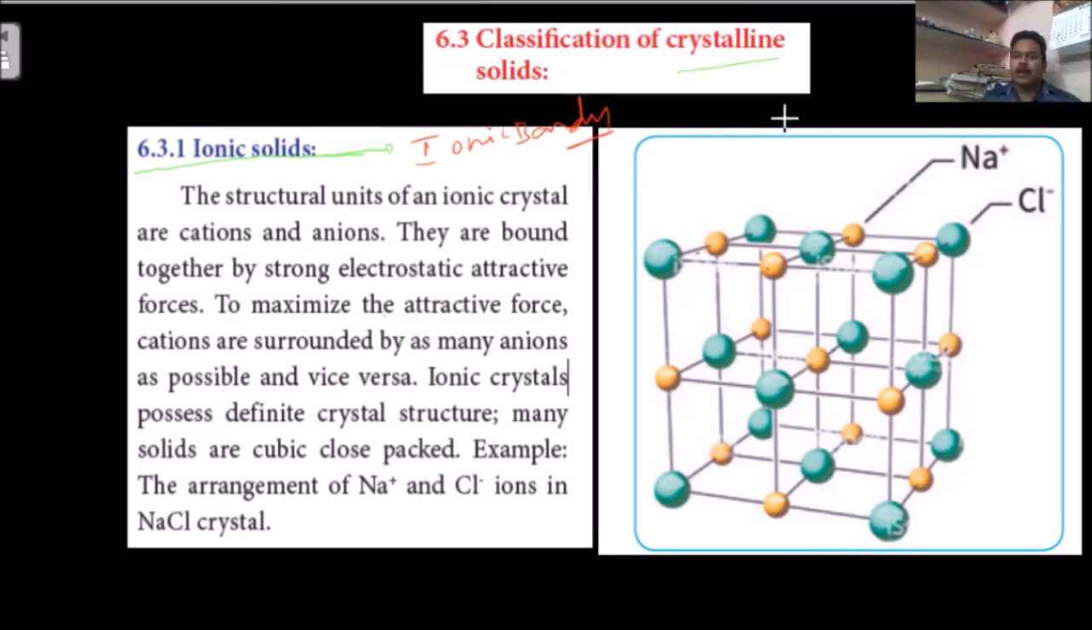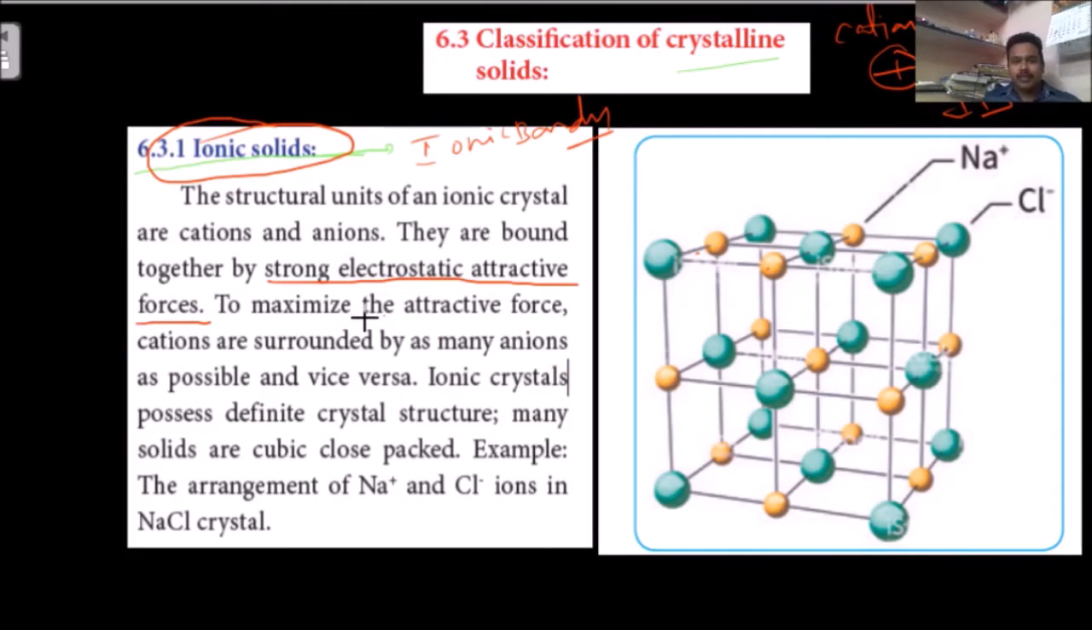What do we know regarding the ionic bond? It is nothing but an electrostatic force of attraction between one cation and one anion. There is a cation and there is an anion, and in between these two there is an electrostatic force of attraction. That is the ionic bond. These ionic bonds are responsible for the ionic solid. The point is the strong electrostatic attractive force; this is the definition of an ionic bond.